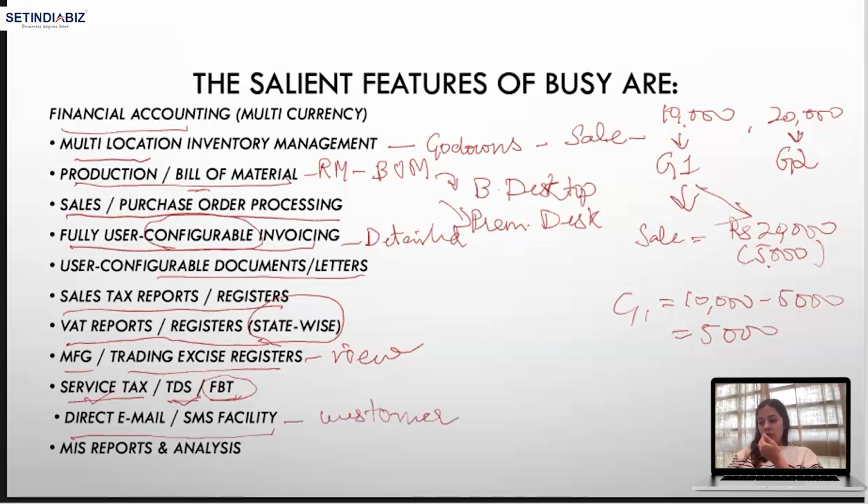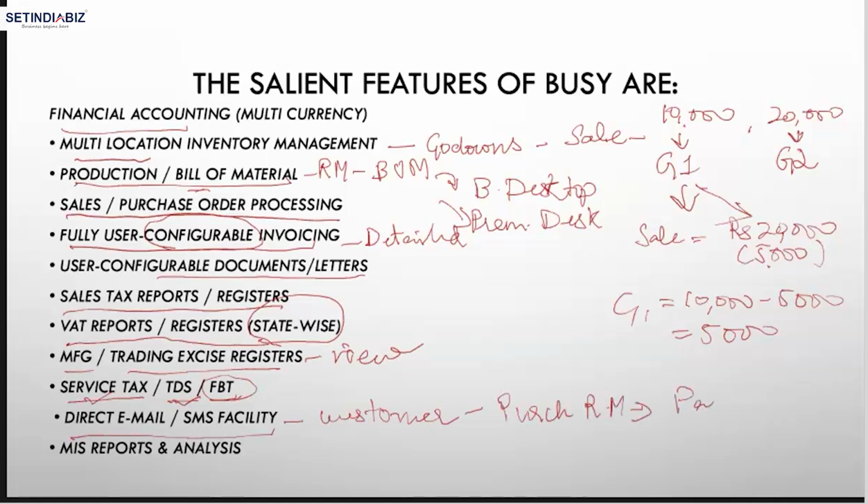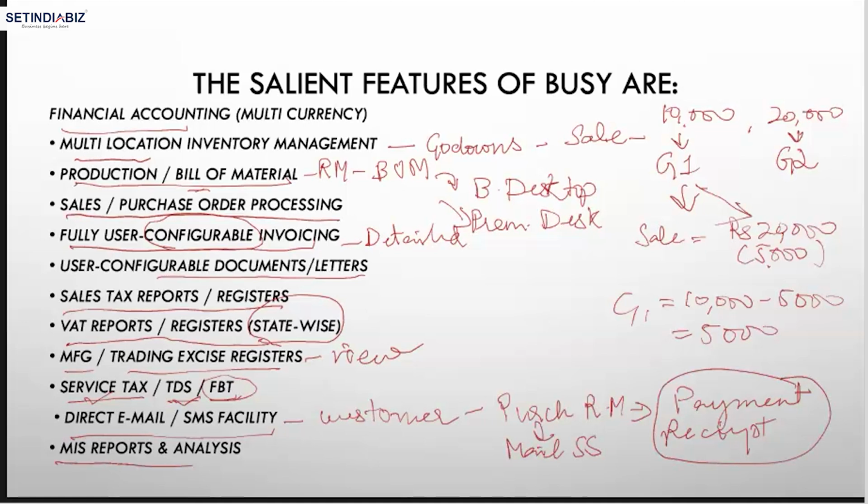Maybe you are making a purchase of raw materials, and you want to send the payment receipt that you have paid this much amount on delivery, and they have to issue a payment receipt. So you can send a document that this much amount has been paid, so please issue me the payment receipt. If you want to get a payment receipt issued, you can mail the supplier informing them about the final payment. Then MIS reports and analysis.